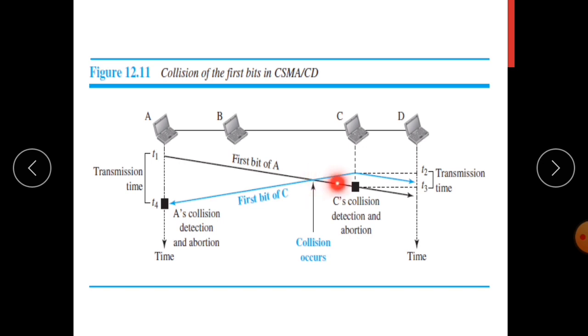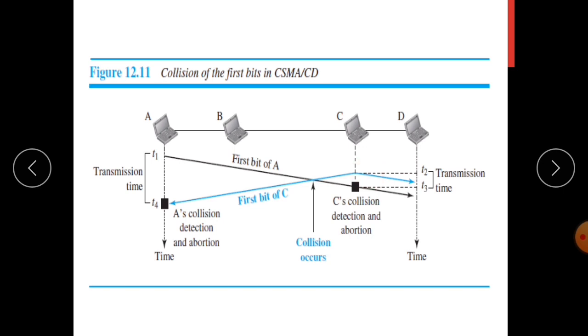C comes to know about this collision at a time t3 and it will immediately stop sending the frame, or abort its transmission. Similarly, A will find the collision at a time t4 and also stop sending frames. So the total transmission duration for A is T4 minus T1. Similarly, the transmission time for C is T3 minus T2.